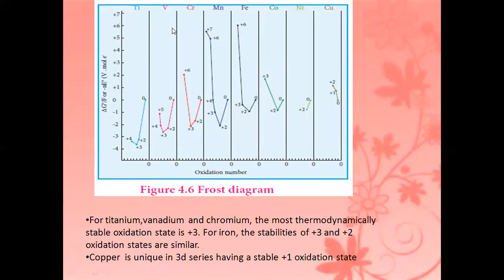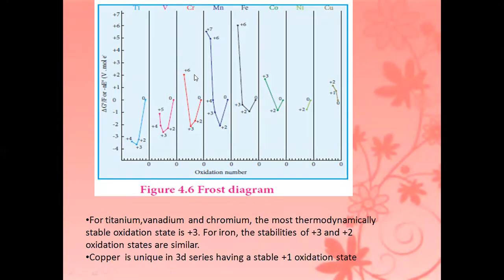See the first one now. Ti is titanium. So the titanium +3 oxidation state has the more negative value. So whichever number has the more negative value, that number is the more stable compound. So +3 is the more stable state for titanium. Next one is vanadium. For vanadium, the +3 is at the more negative value, so +3 is the more stable state.